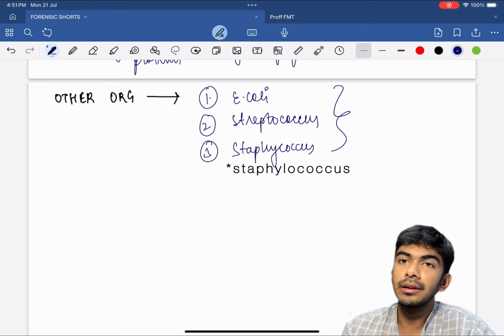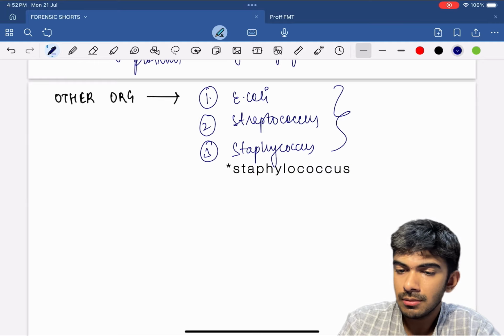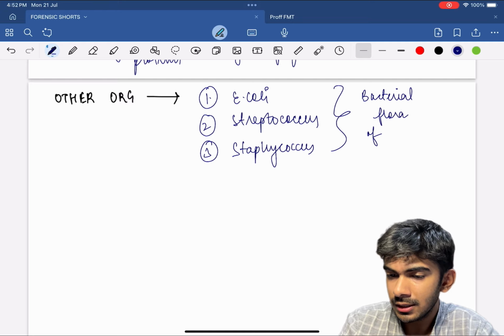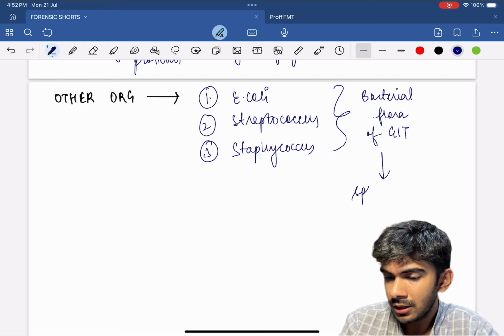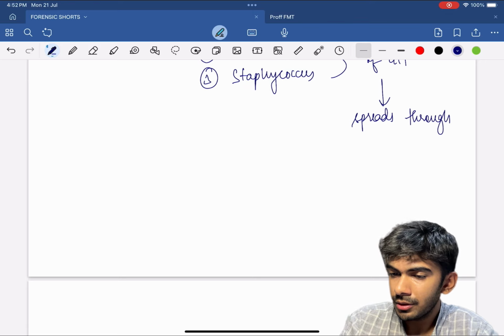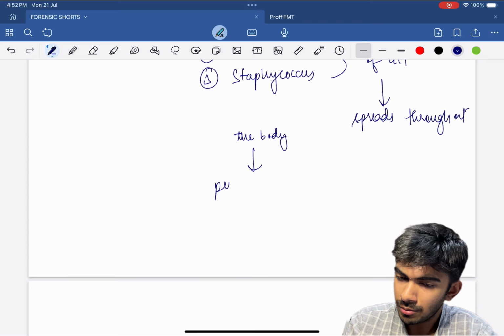These three are the bacterial flora of the GIT, which spread throughout the body and produce putrefaction.